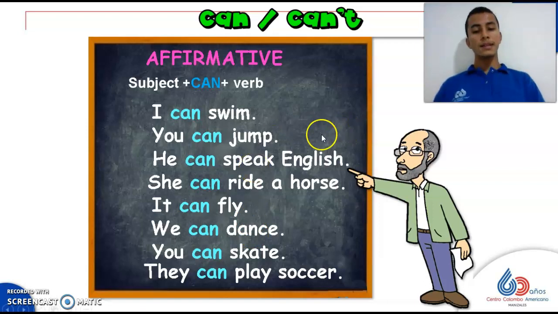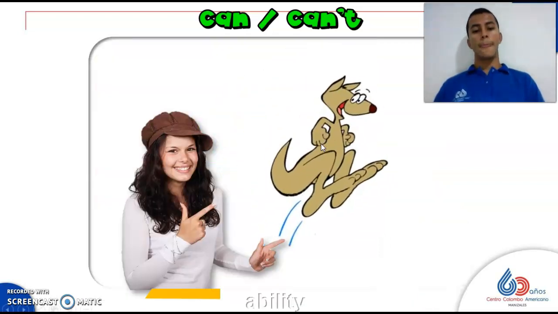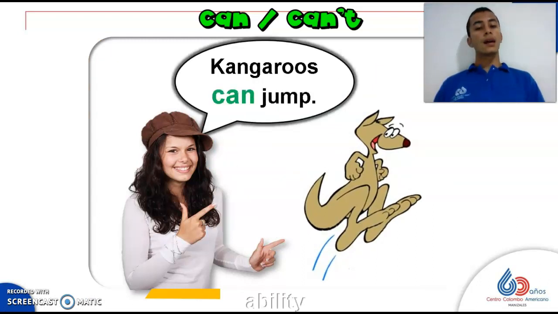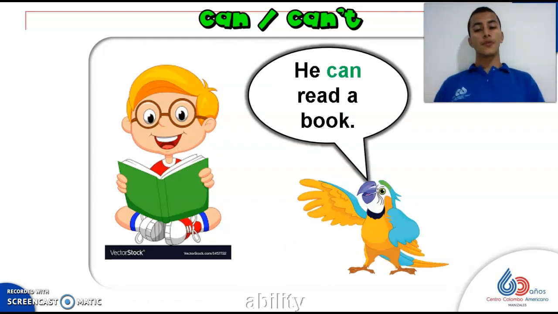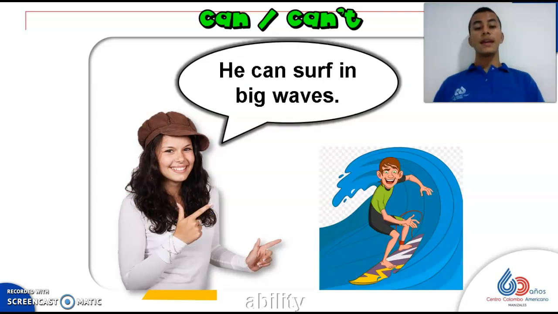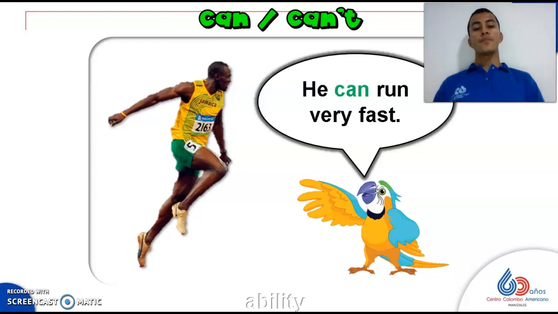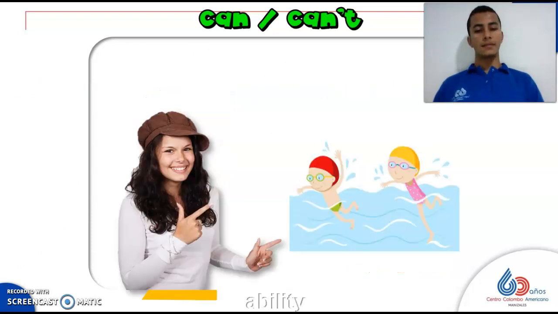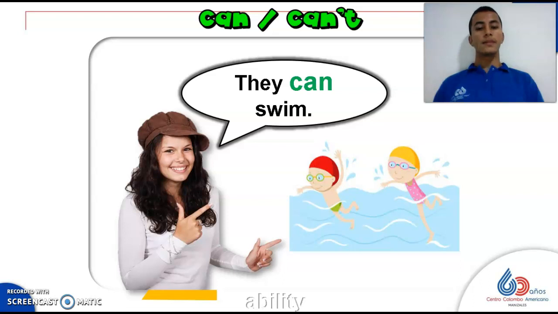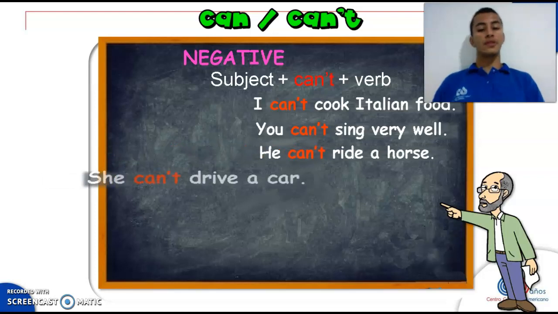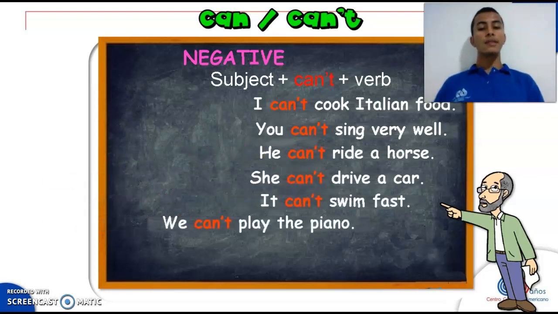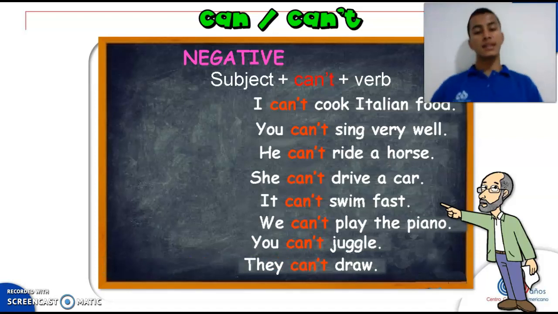Now, let's see some examples. Kangaroos can jump. He can read a book. He can surf in big waves. He can run very fast. They can swim. And those were the examples for the affirmative sentences. Now let's move on to the negative ones.